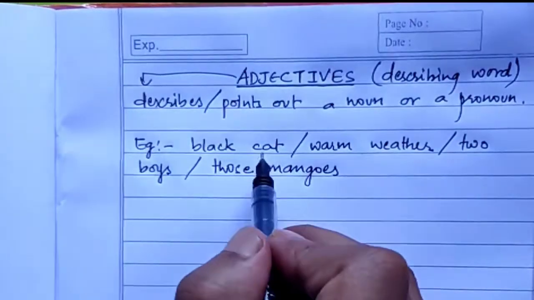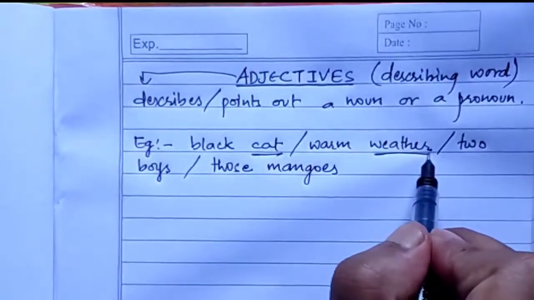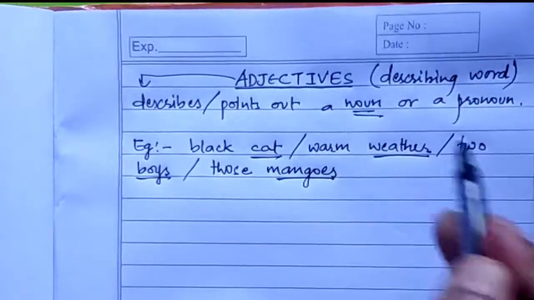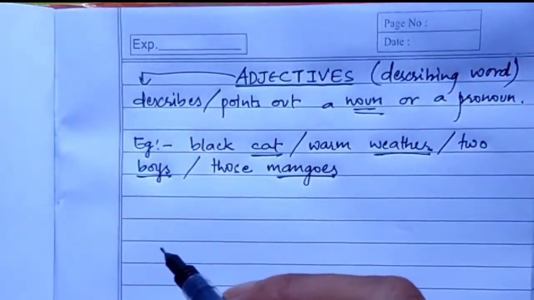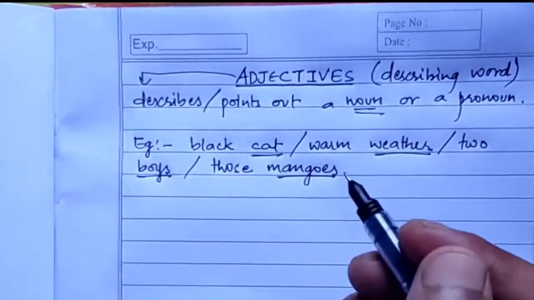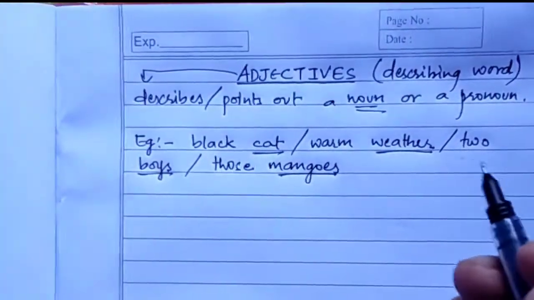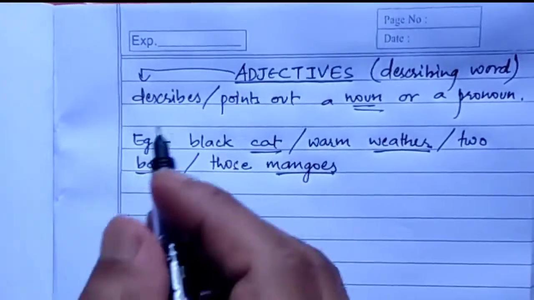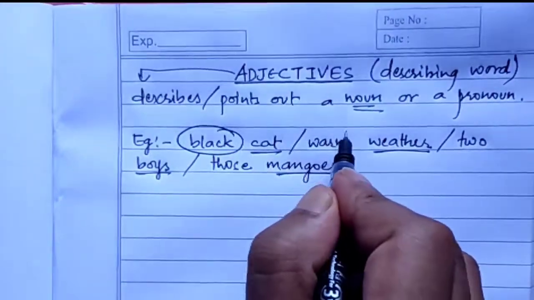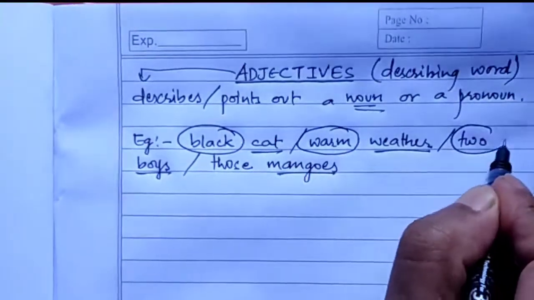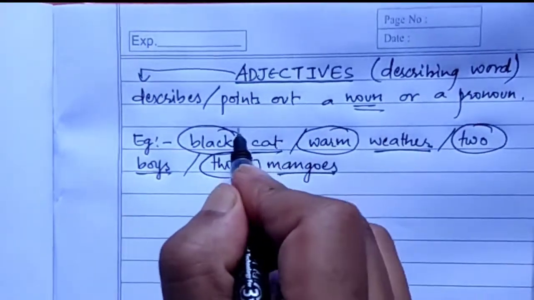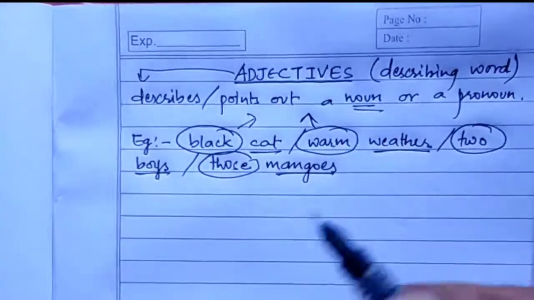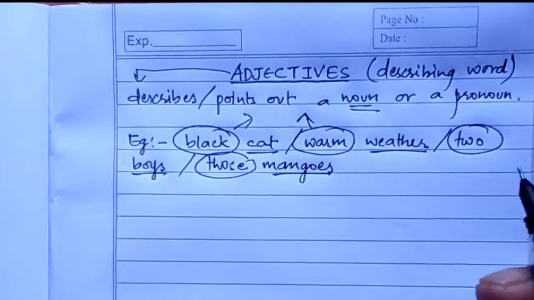You can see here cat, weather, boys and mangoes are nouns. The words written just before them either describe or point out these nouns, and in this case also tell us the number. So these words black, warm, two and those are adjectives. They describe or point out a noun or a pronoun.